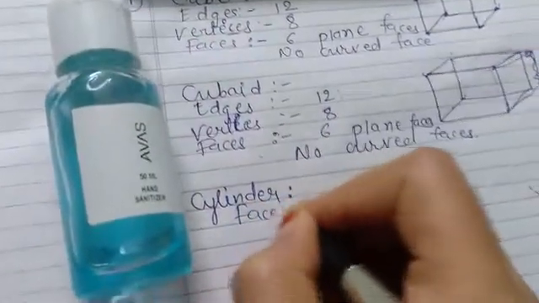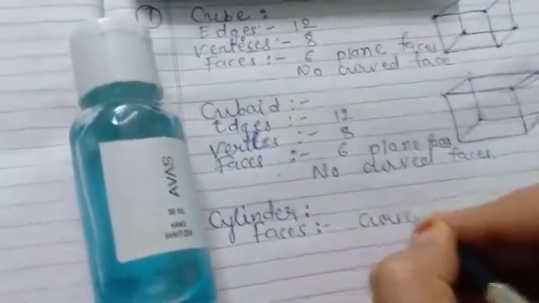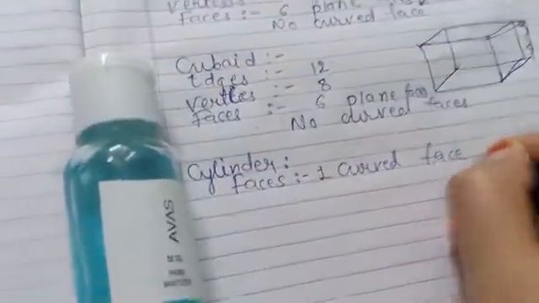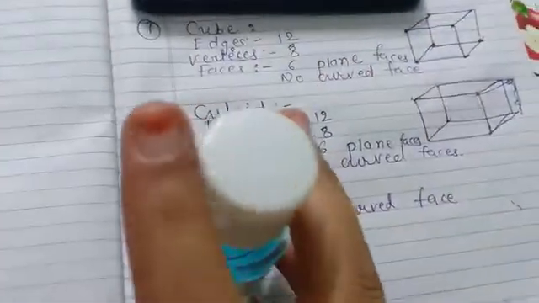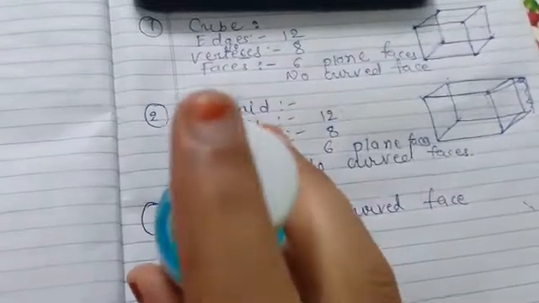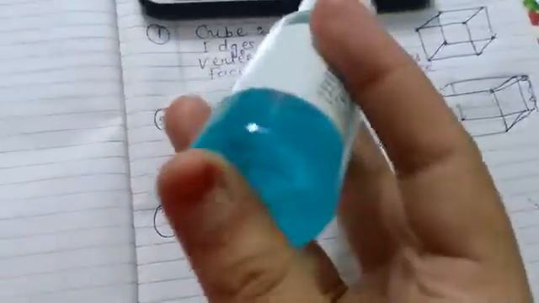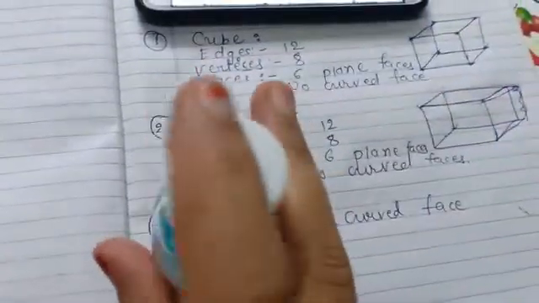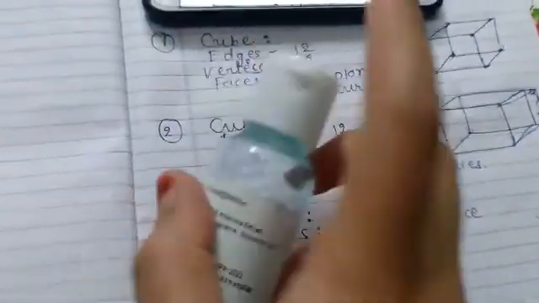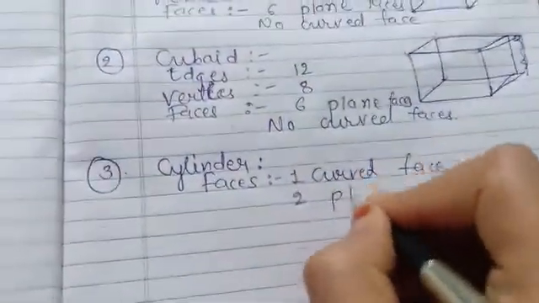So first face is a curved face, one curved face. Okay, so now we are going to learn the next face. Second face is, here you can see at the bottom there is a simple straight one, and at the top that is also one straight. Here I can touch this, so that will be called the faces. It is also straight, so it's called the plain faces. So 1 and 2 plain faces, one curved face, 2 plain faces.